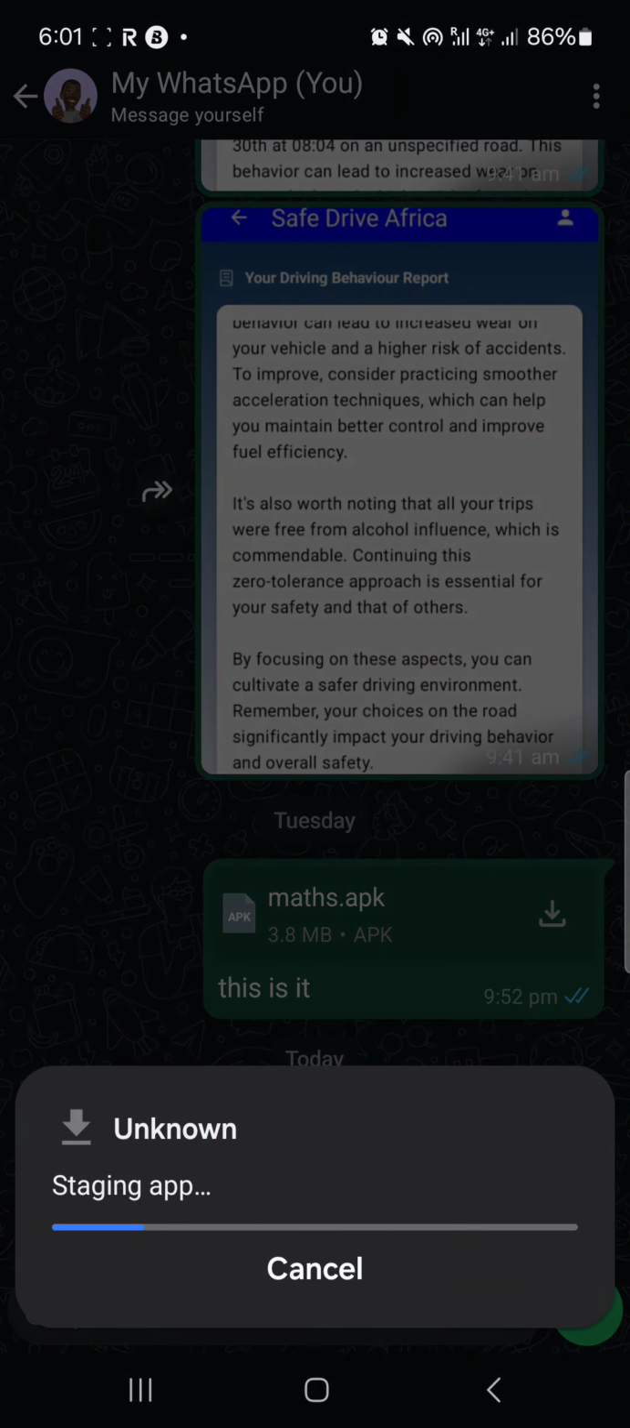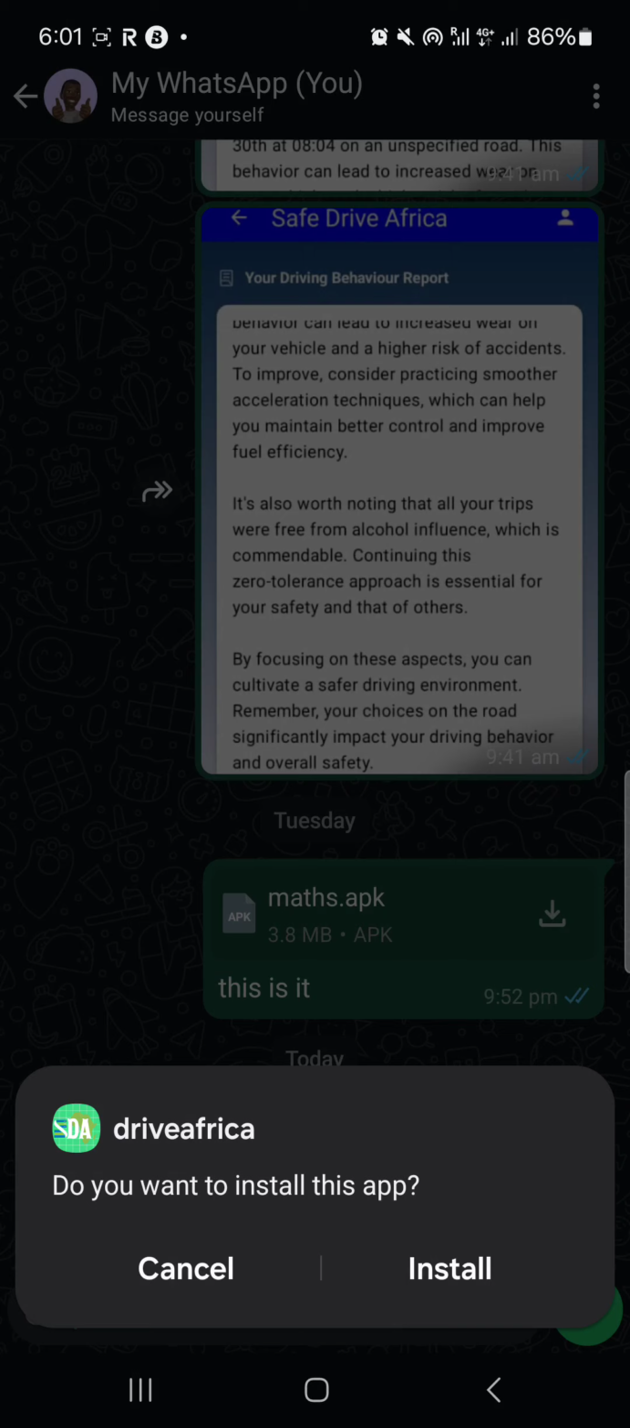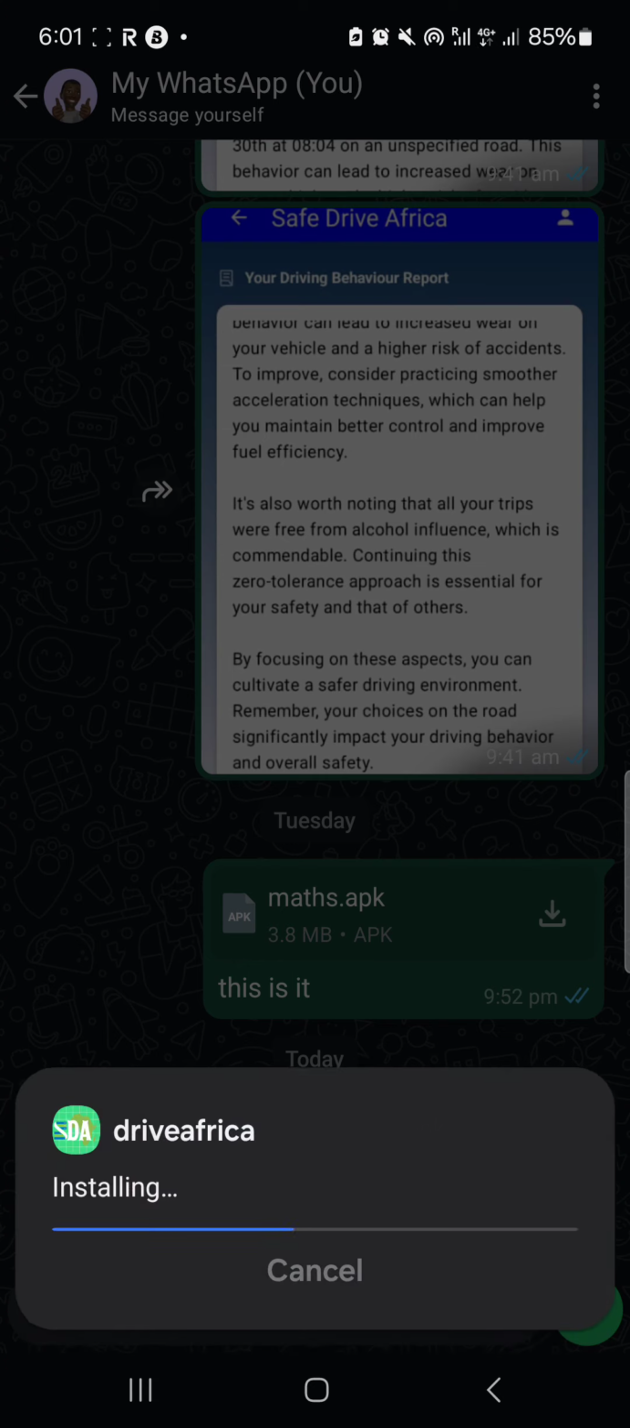If it doesn't open, it's because in your phone settings you didn't allow installation of unknown apps. So please do that and then come back to tap on the app again to open it. That way you will be able to get to this point where you can click install. So then you click install and that installs the app.